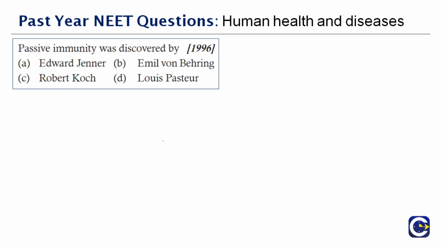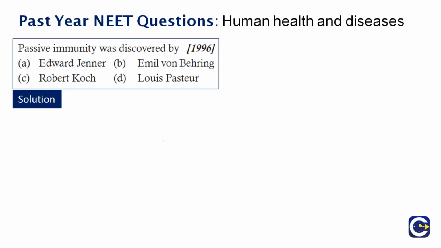Next question. Passive immunity was discovered by dash. Okay, this is a direct question. Let's analyze the 4 options that are given here. Let's move first to Robert Koch. He's associated with the Koch postulates, right? Determining whether the given microorganism is pathogenic or not. Louis Pasteur experimentally proved that life originated from pre-existing life.